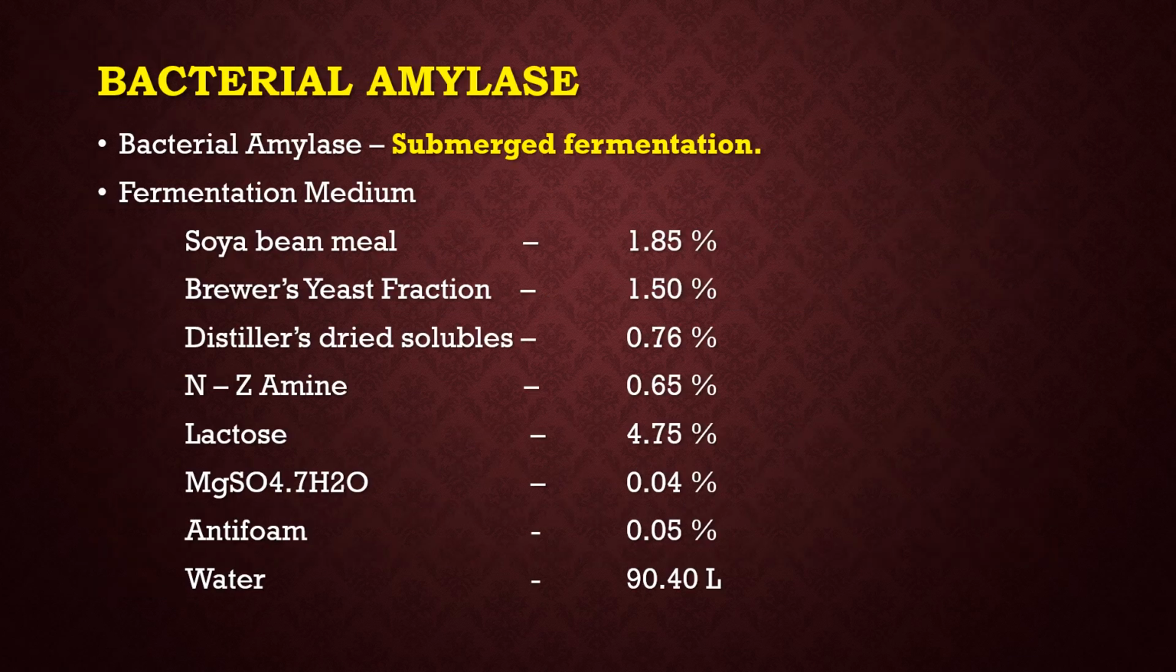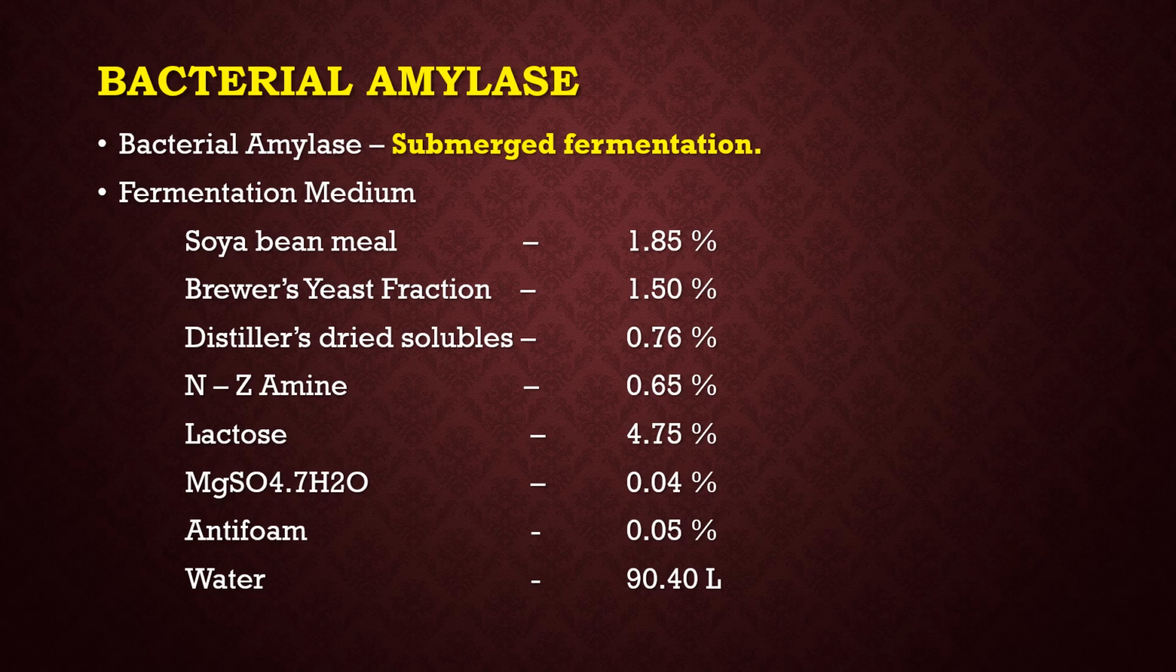Bacterial amylase is produced by submerged fermentation. Submerged fermentation is a method of cultivating microorganisms in a liquid nutrient broth. For industrial production, this implies growing the selected microorganisms in a closed vessel, and it is a process involving the development of microorganisms in a liquid broth. Fermentation medium. The fermentation medium contains soya bean meal